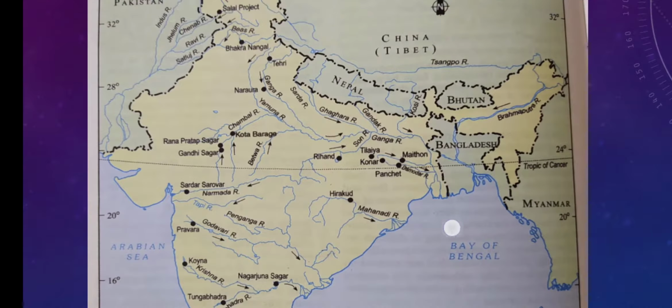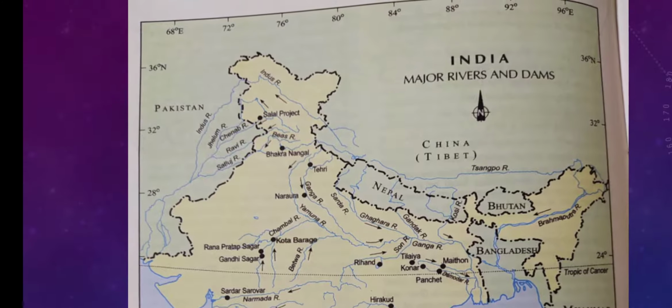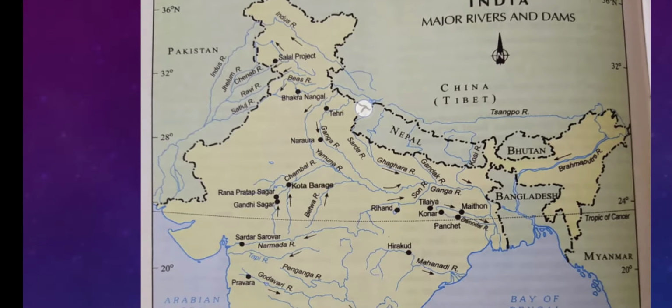See, major dams. This type of map you will also get in your textbook, NCERT class 10 geography. In chapter number 3, Water Resources, you can see this type of map. From there I am showing you and you will practice. So you can see river Indus. So this is river Indus.